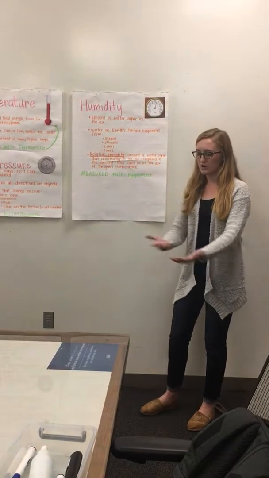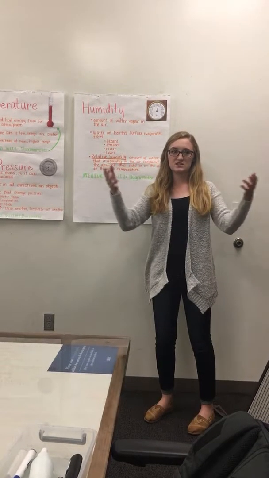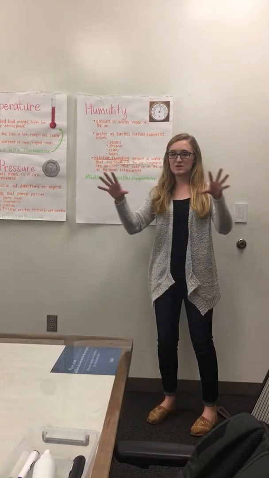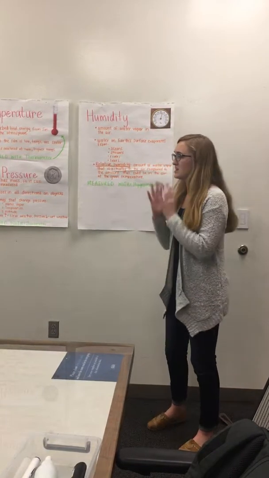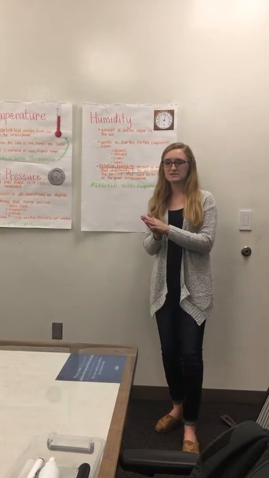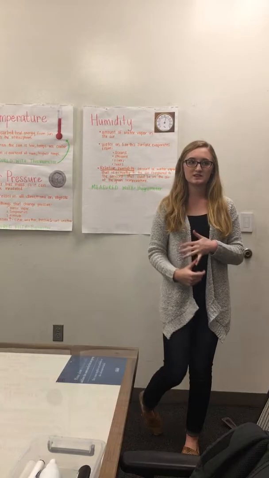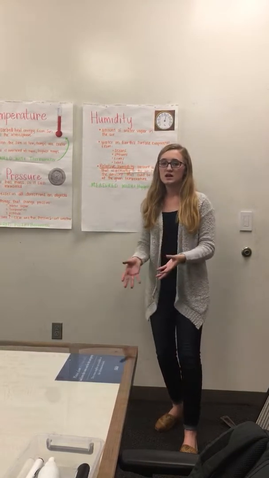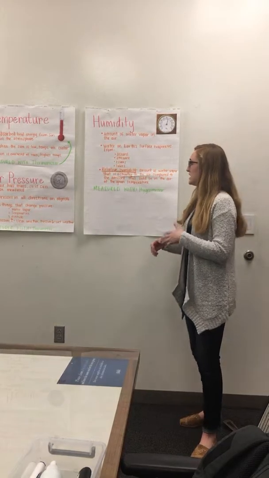Think about the water in oceans, streams, rivers, and lakes evaporating into the air. All that water vapor is escaping into our atmosphere, and it creates a rise in our humidity. Sometimes plants, animals, and soil, like damp soil or plants that have lots of water held in them, a little bit can evaporate off of them, but it's not really going to change your overall humidity.